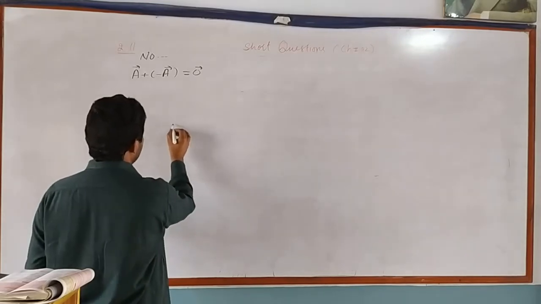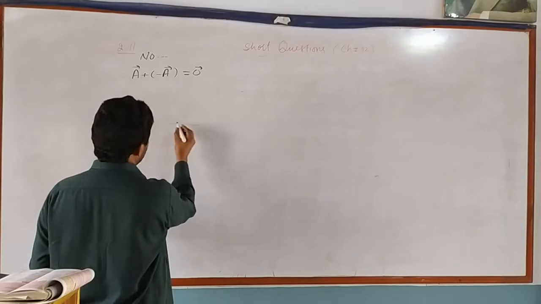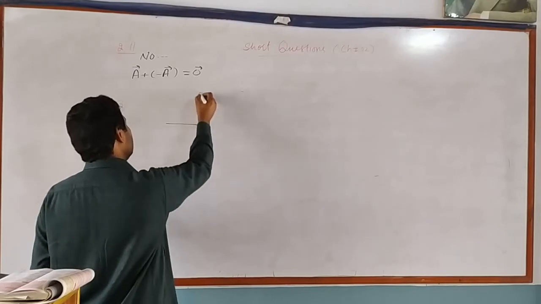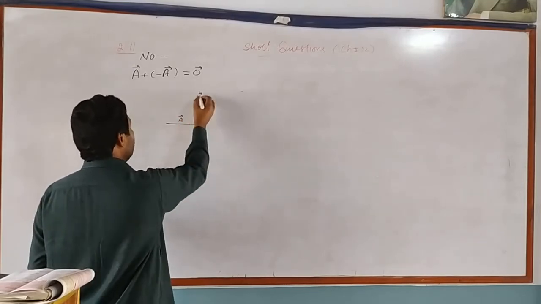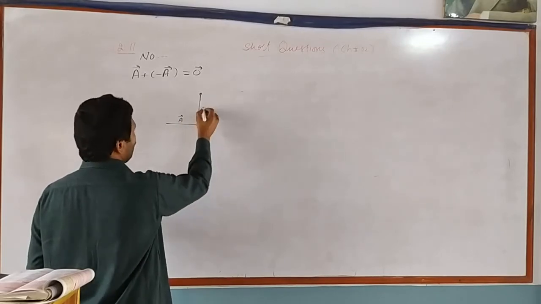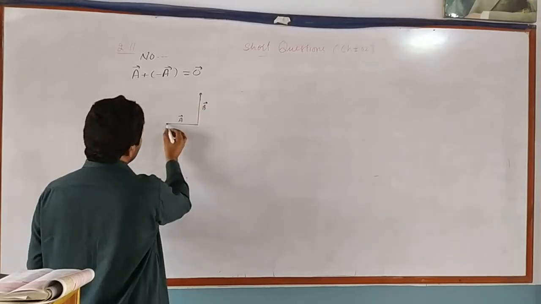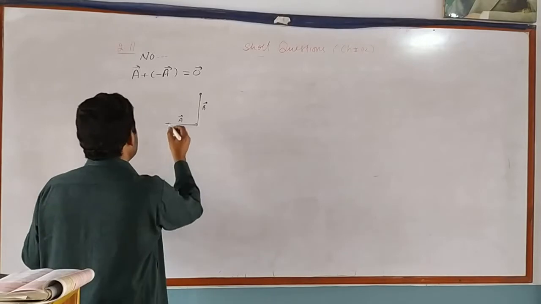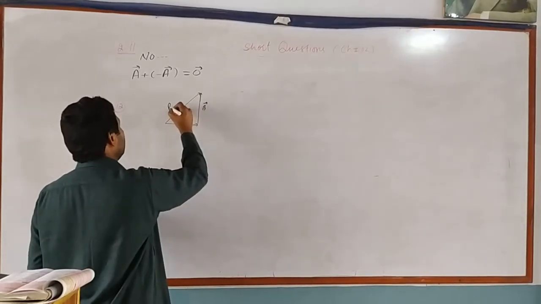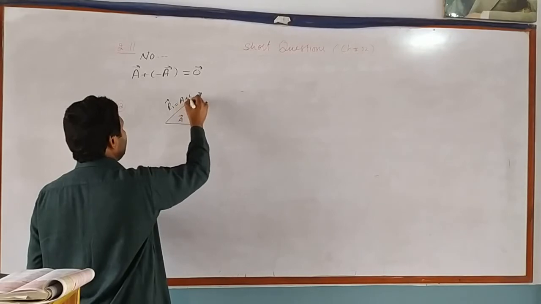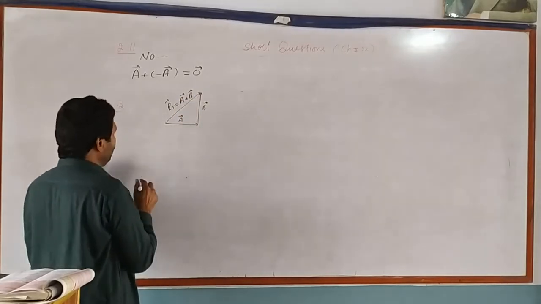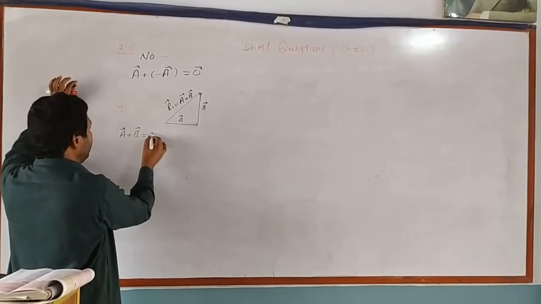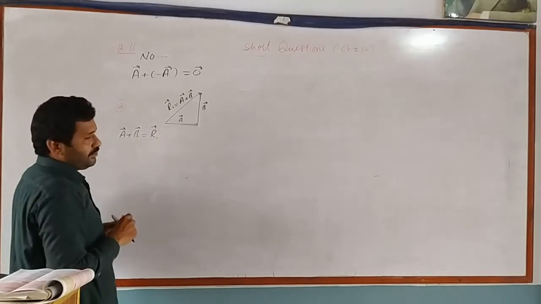We suppose two vectors, vector A and vector B, having values A and B which are equal in magnitude. We will combine these two vectors by the head to tail rule. Their resultant is vector R1, which is equal to vector A plus vector B. Hence, we have done addition of two equal and perpendicular vectors A and B. Their resultant is R1.